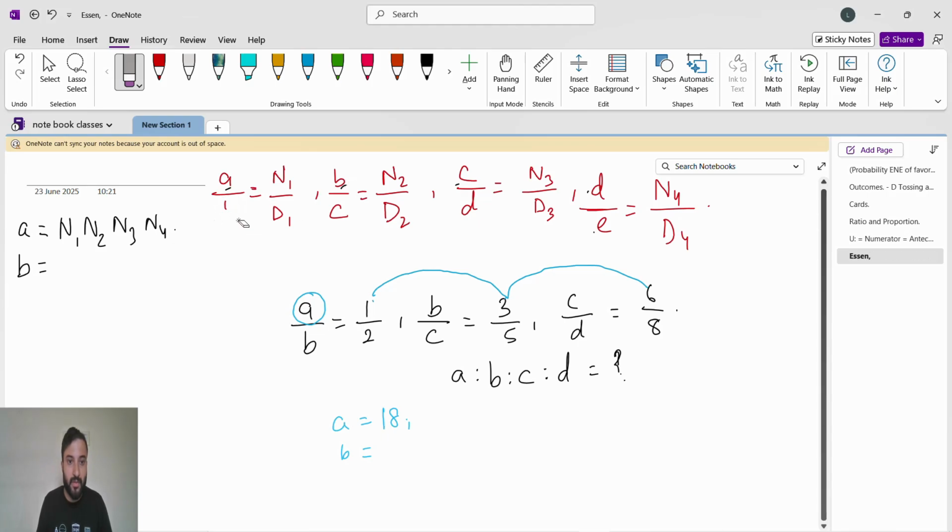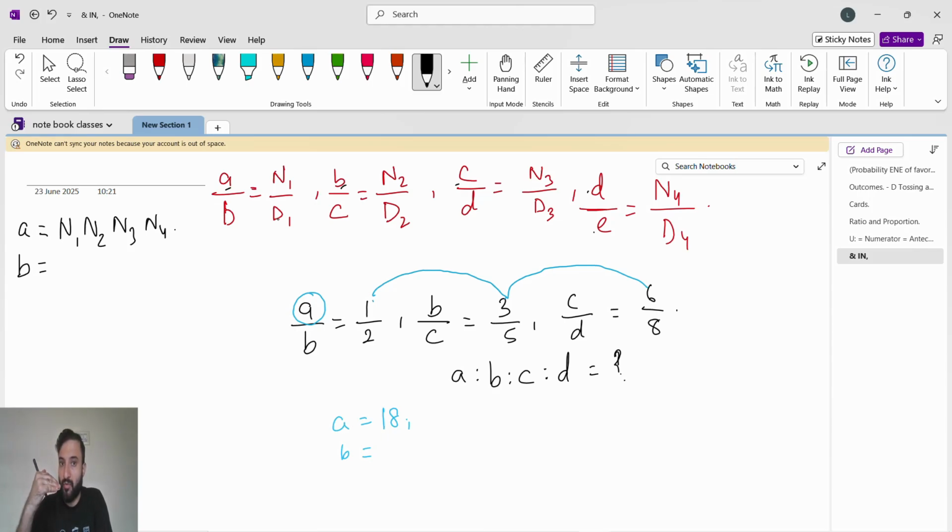Now for b, what will happen? For finding b, we will see this. Guys, we will go in alphabet way. For finding a, this is a: a to b, b to c, c to d. So that's why we multiplied all the numerators.